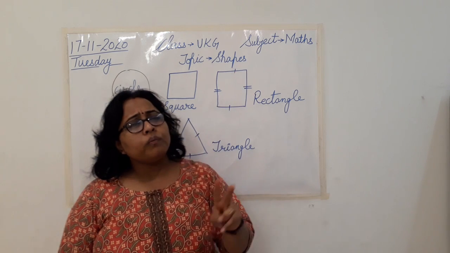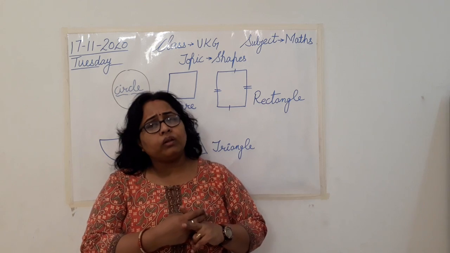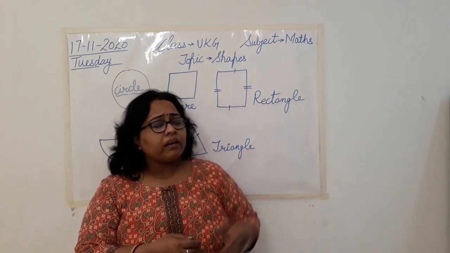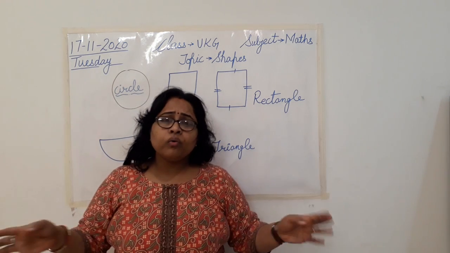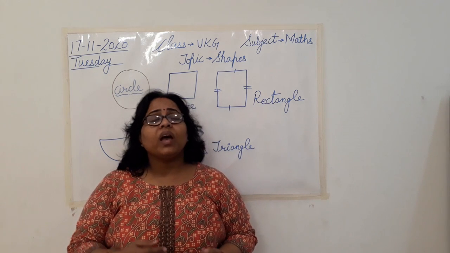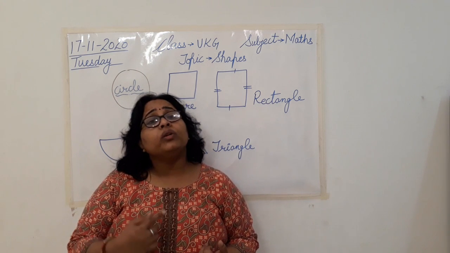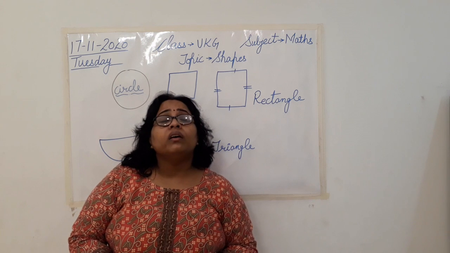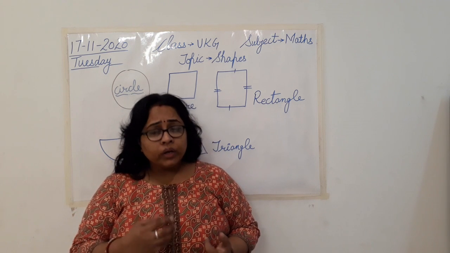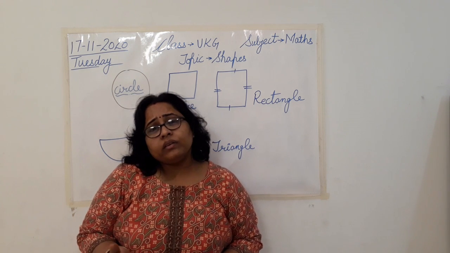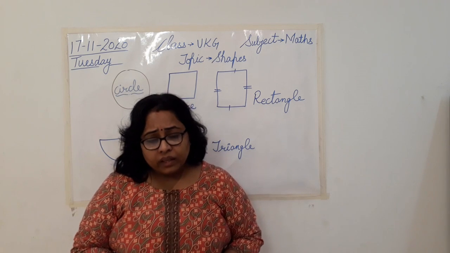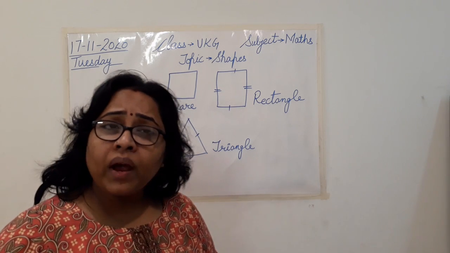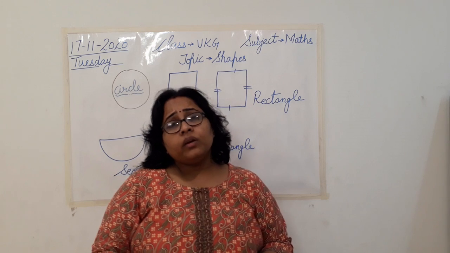Can you give me two examples of the objects that are rectangular in shape somewhere in your room only? Yes, we have a refrigerator, we have the doors, then you can say the window also, sometimes they are rectangle in shape, isn't it? Then other objects is a doormat, that is rectangular in shape.